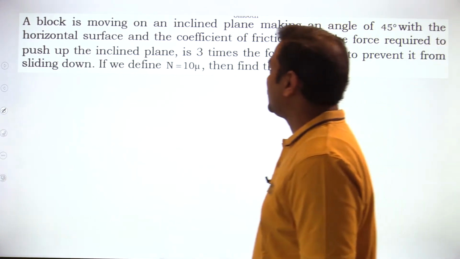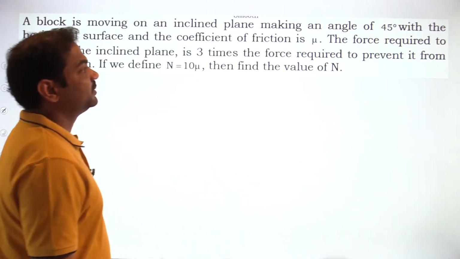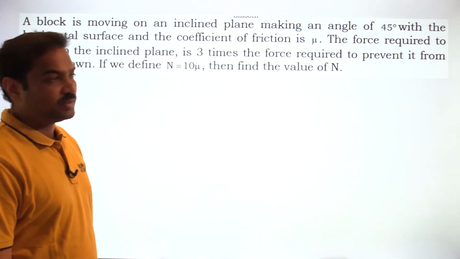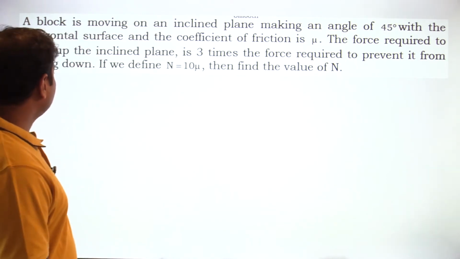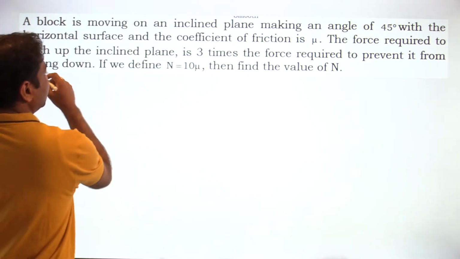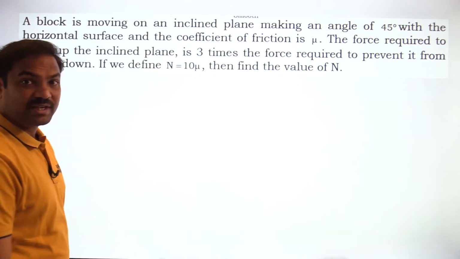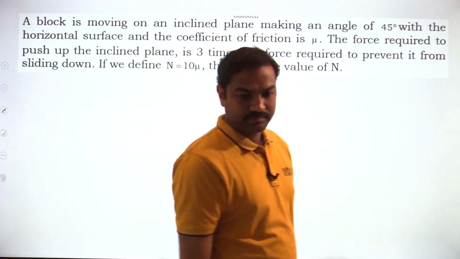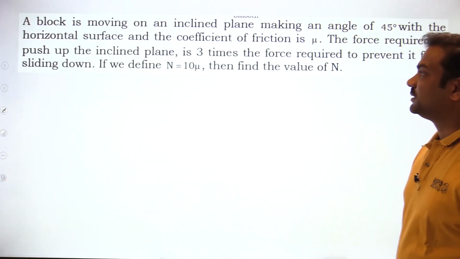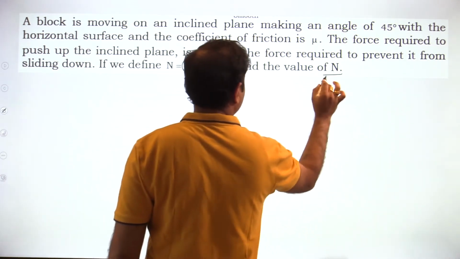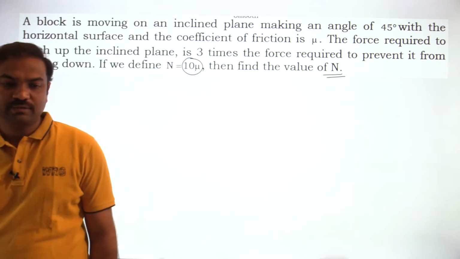Okay, a block is moving on an inclined plane, making an angle of 45 degrees with the horizontal surface. Coefficient of friction is given as mu. The force required to push up the inclined plane is 3 times the force required to prevent it from sliding down. Okay? So then we define N is equal to 10 times mu. What is the value of N they are asking? Value of N is required.